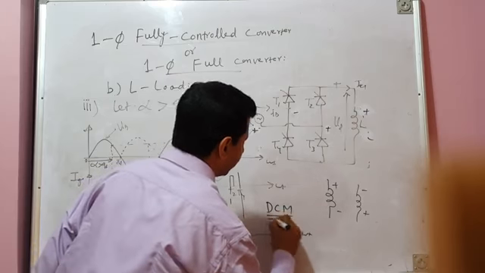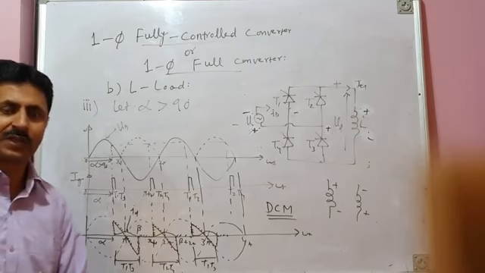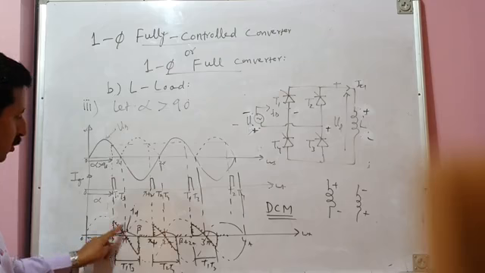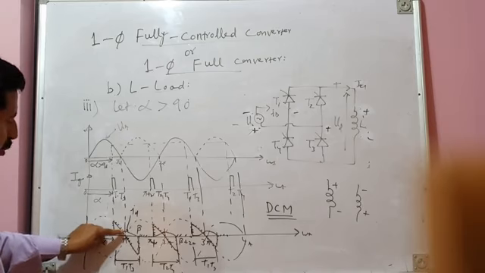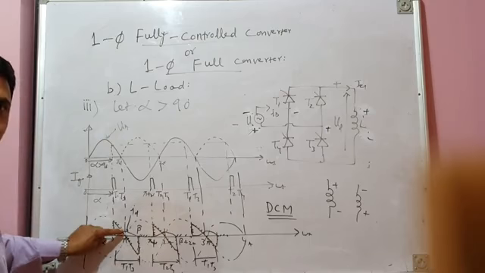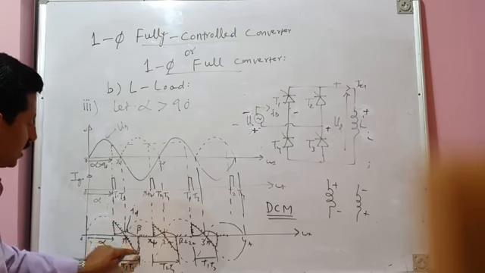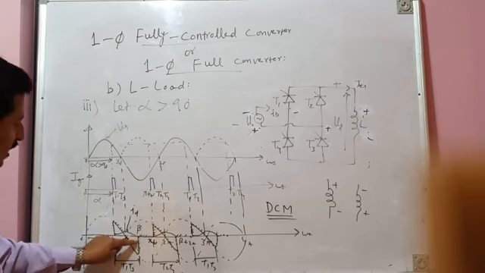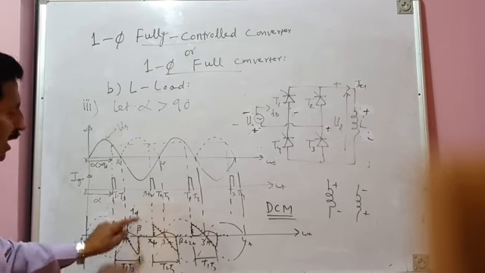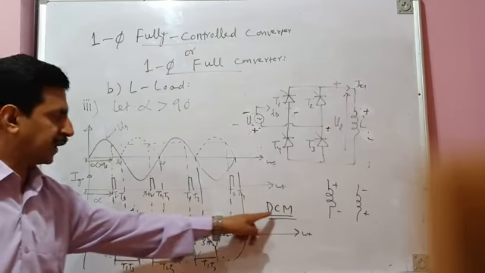It will result in discontinuous conduction mode of operation because it will not violate the volt second balance, which says negative area is exactly equal to positive area. So current from alpha to pi is rising. There is positive voltage across the load, and energy gets stored in the inductor in the load. And from pi to beta, current falls, and voltage across the inductor is negative. Negative volt second area means the inductor is releasing the energy, and energy released should be equal to energy stored. So at beta, current will be 0. So alpha greater than 90 degrees will always give discontinuous conduction mode of operation.